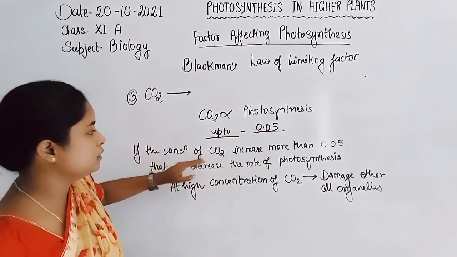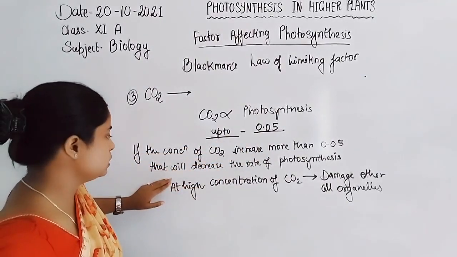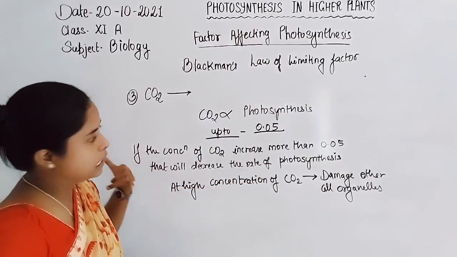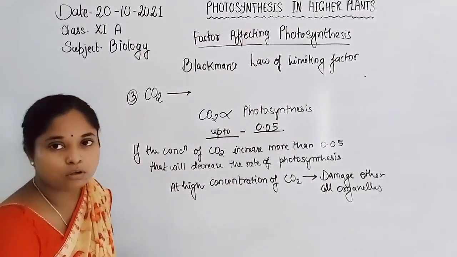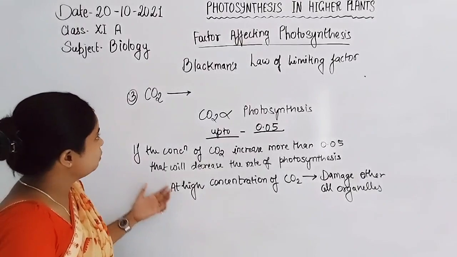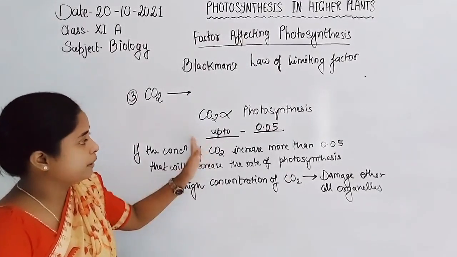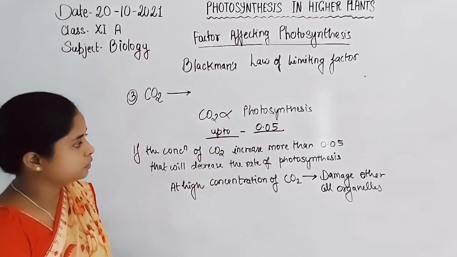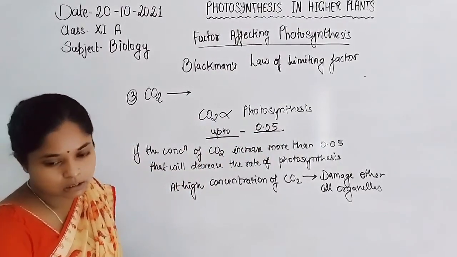If the concentration of carbon dioxide increases more than this range, it will decrease the rate of photosynthesis due to damage in the cell organelles. If the chloroplast is damaged, how will the photosynthesis process take place? That's why carbon dioxide also limits the photosynthesis process, because above this range, photosynthesis will not take place in the leaf.